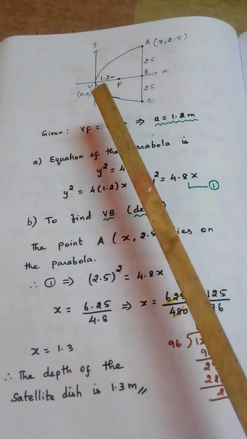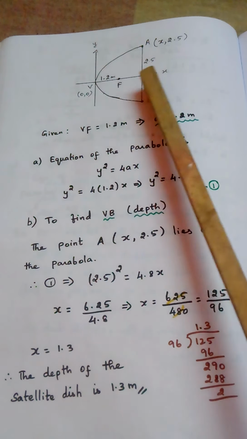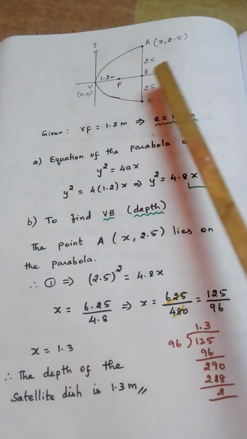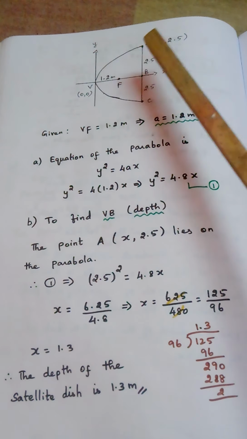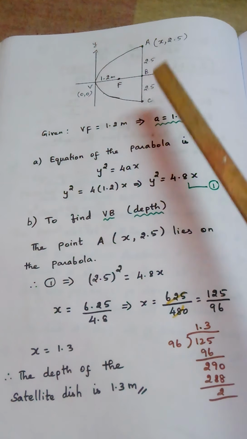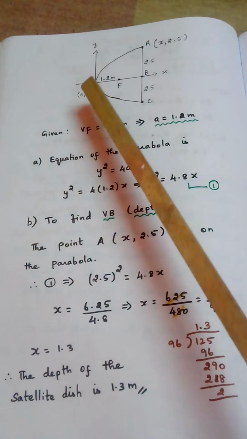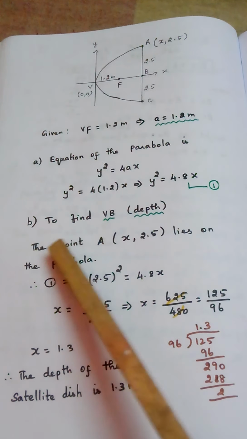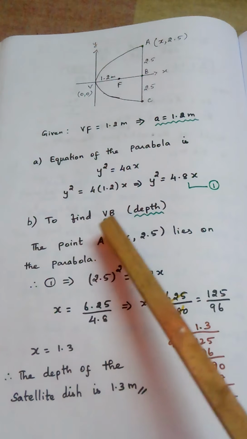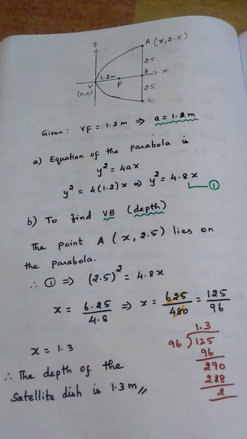Second one, to find VB, depth. Depth of the dish means this distance from V to B. This is the height of the dish. This is nothing but width, because this is the opening. What is the height of the dish, from V to B? That is what is written. We need to find height, VB, depth. For that, we are using this point.